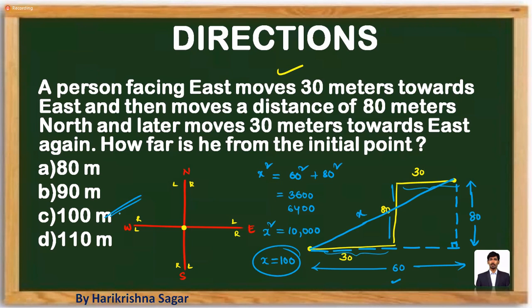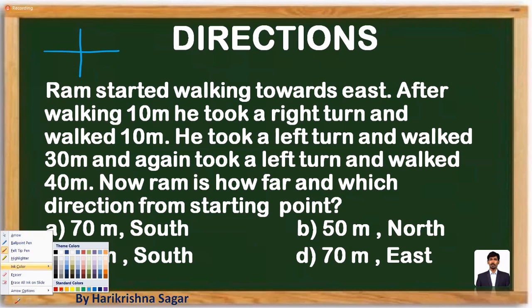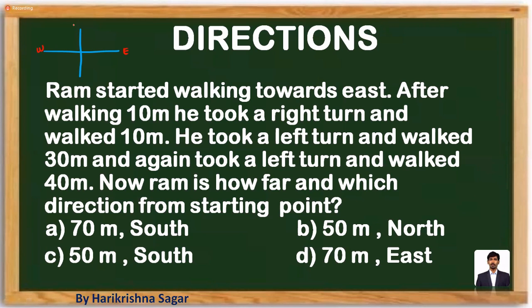This is how we can see the triangle based questions. So let's take one more question just for getting more clarity. First take the directions: east, west, north, south. And give the indication of left, right so that you don't have any confusion.